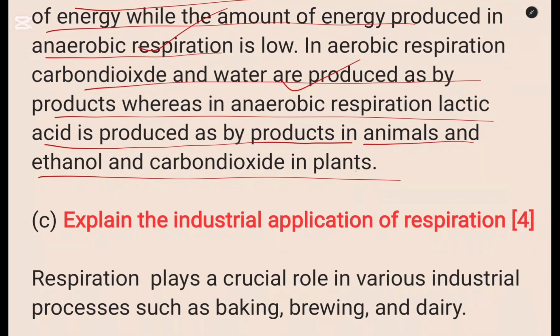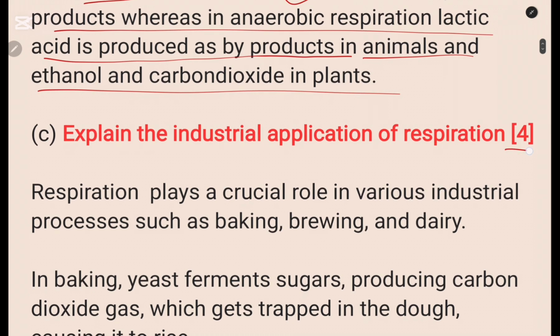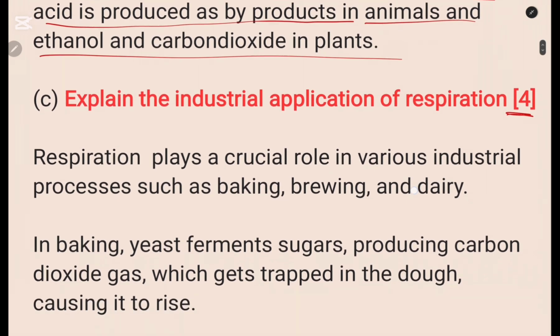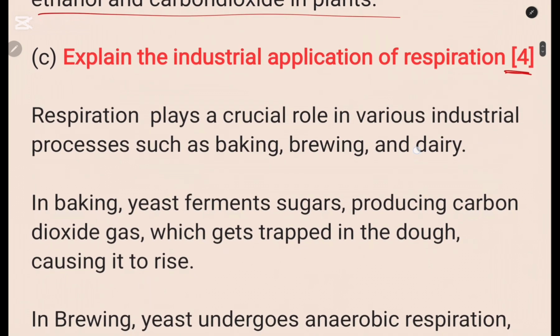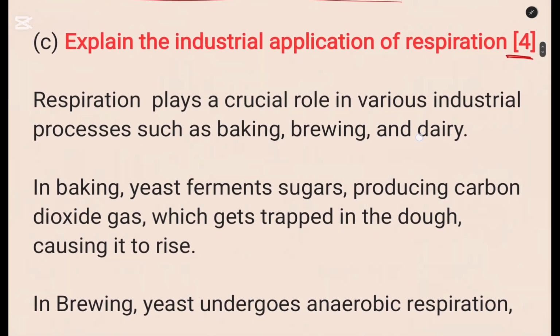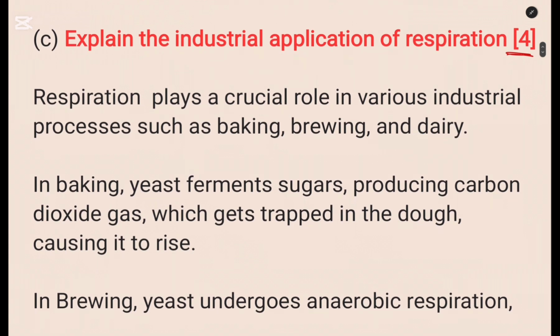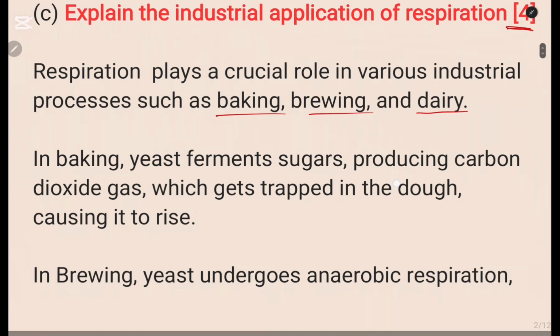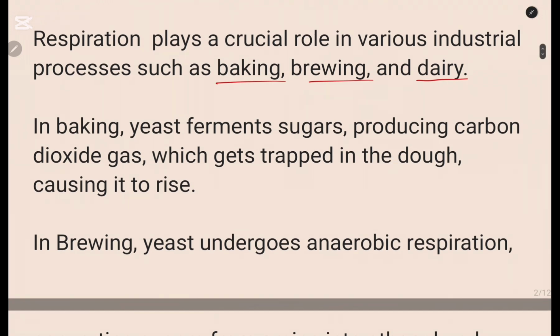So we are still on question 1. Question C, explain the industrial application of respiration. 4 marks. Okay, so how do you write this one? Remember, full sentences and paragraphs. So the first paragraph, I'll say, respiration plays a crucial role in various industrial processes such as baking, brewing, and dairy. Now I start working on these points. Each point should be in a separate paragraph.